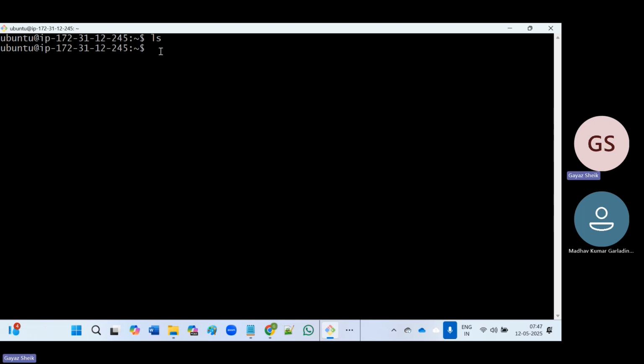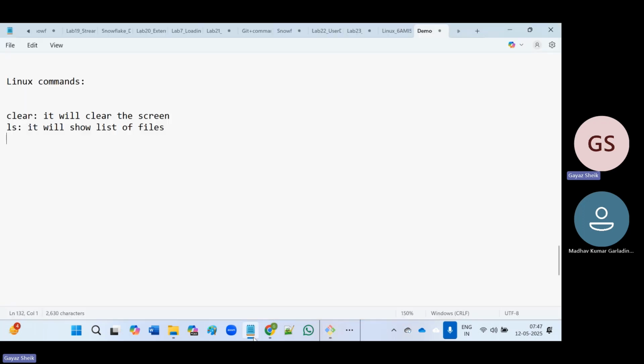I can also use ls -ltr. If I have any files and you want more details about them, like the timestamp and who the owner is, all these details such as when the file got created, I can use this ls -ltr command. By using it, we can get more details about our files. As of now, we don't have any files. It is showing zero only. So what will ls -ltr do?